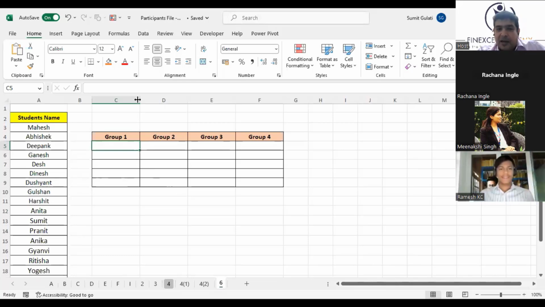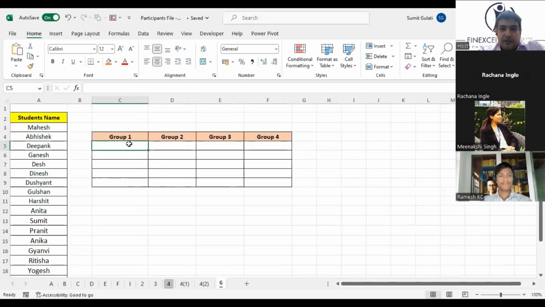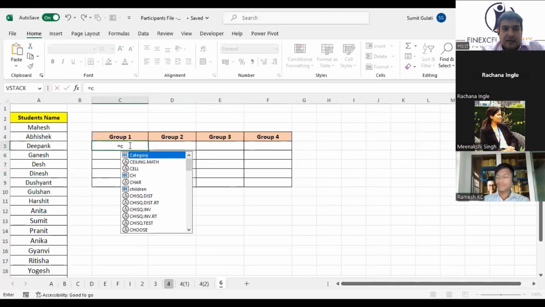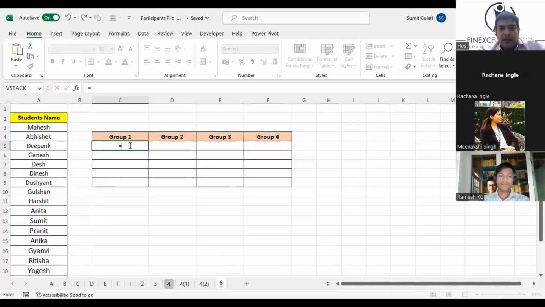Okay, a very new formula in the business world: if I have to divide these into group 1, group 2, group 3, group 4. A lot of us may not have it in our systems, but I'll show it. It's WRAPCOLS. I have to divide the first 5 in group 1, the next 5 in group 2, the next 5 in group 3, the next 5 in group 4. If it is not showing in your system, do not worry, because you are using an older version of Excel. It is only available in 365. I am just showing it so that we understand it.